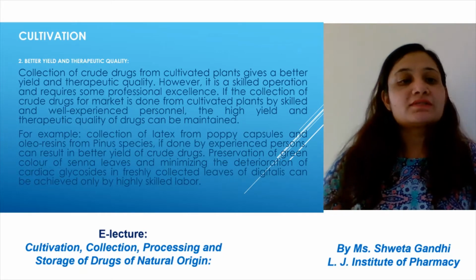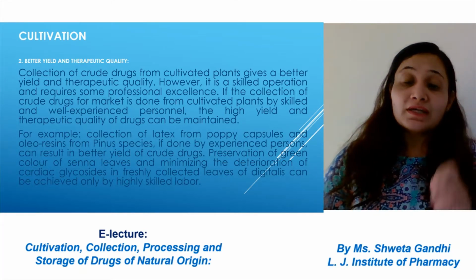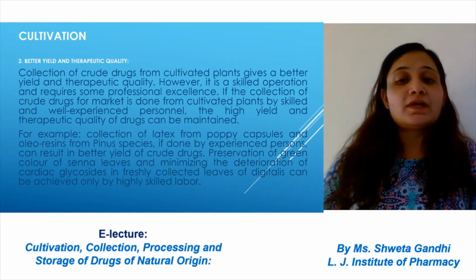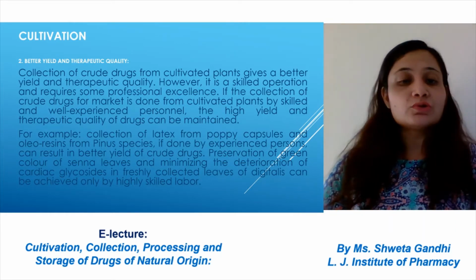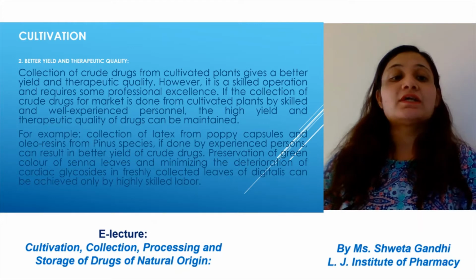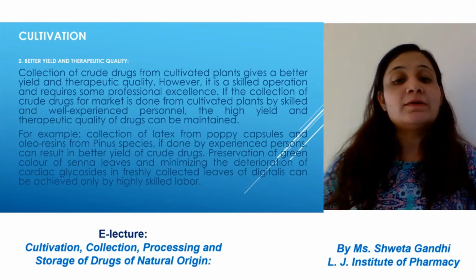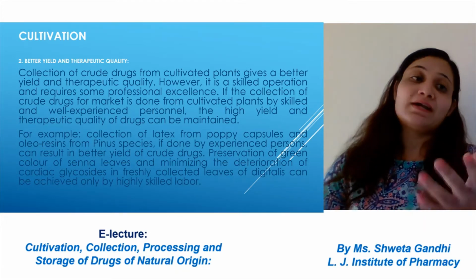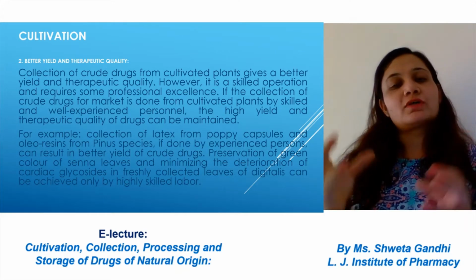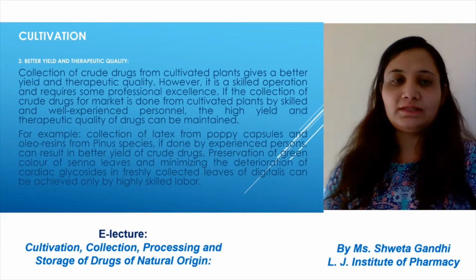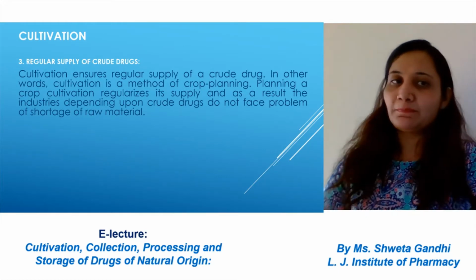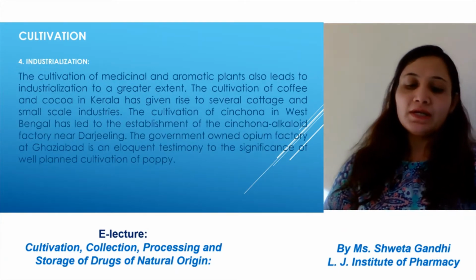So we can say that collection of latex is very important, and it also helps in minimizing the deterioration of cardiac glycosides. For example, the cardiac glycoside digitalis can be obtained by highly skilled labor. So if the constituent is cultivated in a proper way, we will get a better yield and therapeutic quality. Regular supply of the crude drug can be obtained.